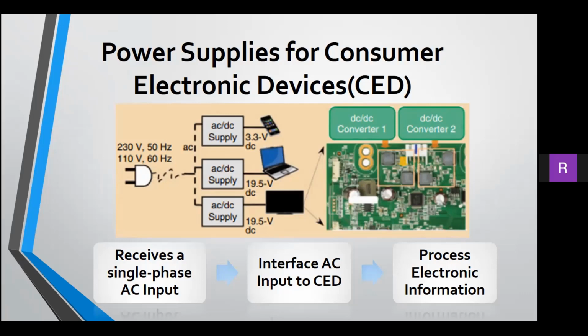An AC-DC supply is used to interface the AC grid input to a CED. Inside a CED, there are various analog and digital electronic circuits and integrated circuits to process electronic information. There are multiple DC-DC power supplies, known as point of load converters, on the IC card or motherboard. With renewable energy becoming popular, DC supply is directly available for use in homes. There is also an effort to standardize DC power distribution and CEDs that work with a standard. A consortium known as the EMerge Alliance worked with several multinational companies to streamline this effort.